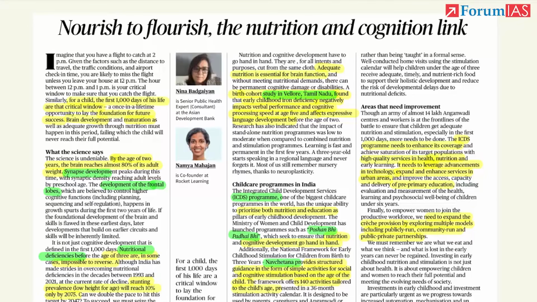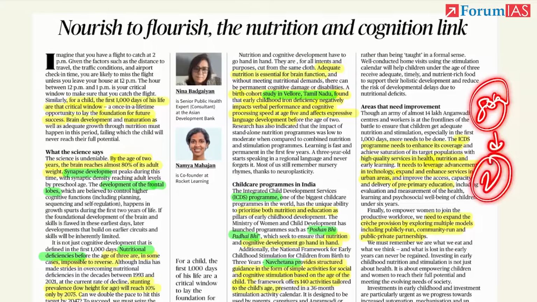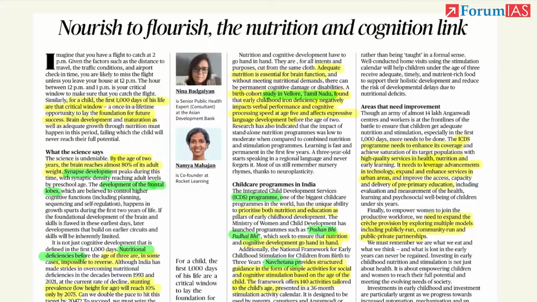How important they are from the perspective of brain development, nutrition, maturity, adequate growth. According to the article, 80% of the adult weight is attained by the age of 2. Basically, 80% of our adult brain weight, we achieve in the first 2 years itself. And during this time only, various developments in the brain like synapse development.